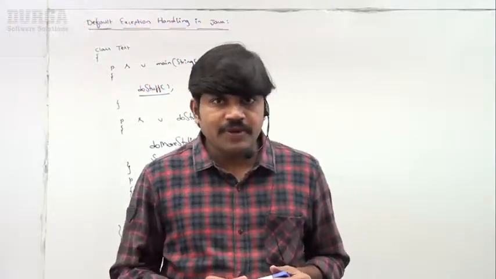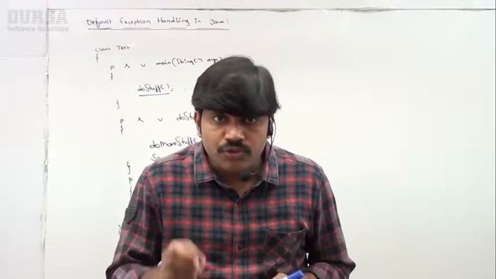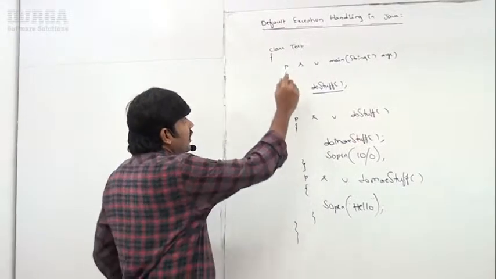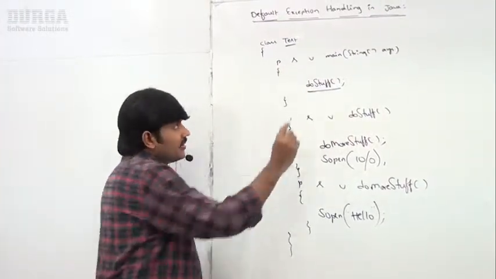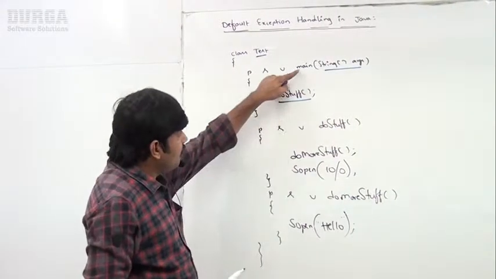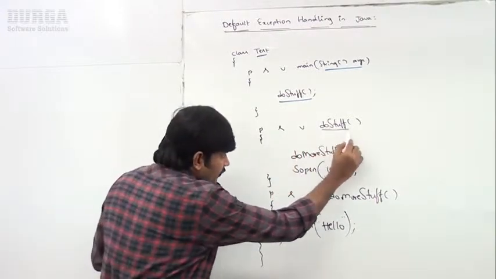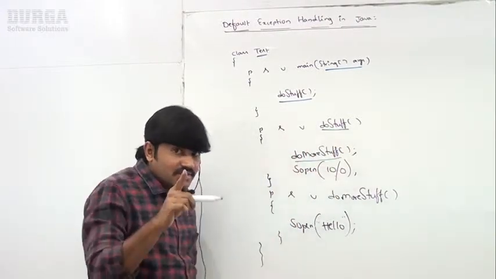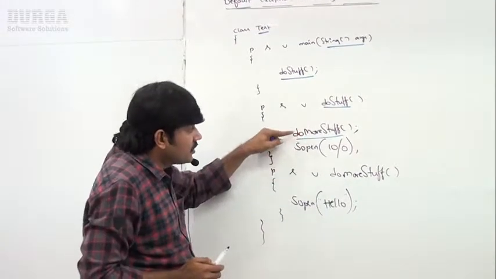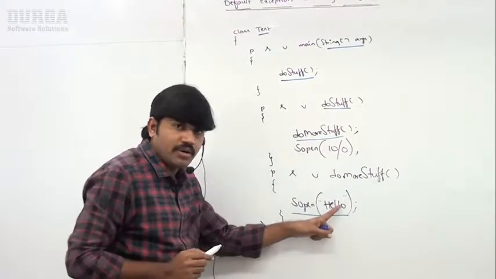Now I will explain a second example related to default exception handling so that you people can get much clarity. Observe that here class Test, public static void main(String[] args). The main method calls the doStuff method. The doStuff method calls doMoreStuff. Same as the previous example, but where is the difference? In doMoreStuff, SOP of hello is printed.